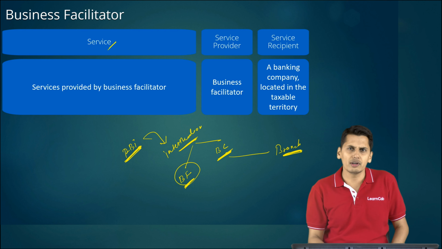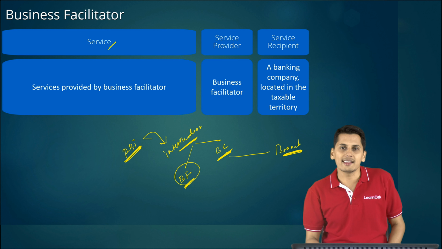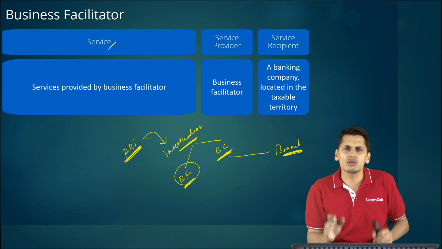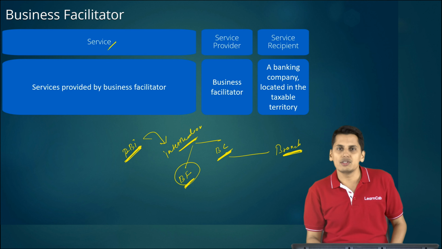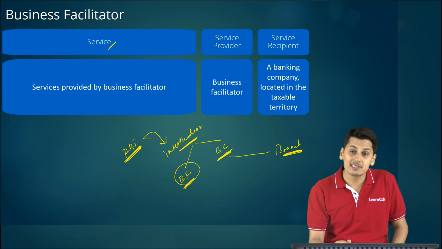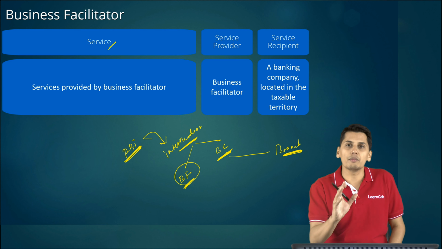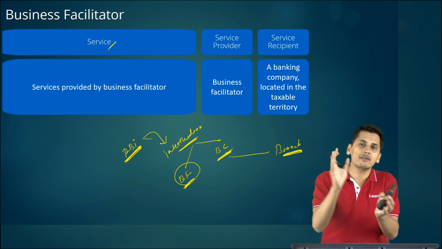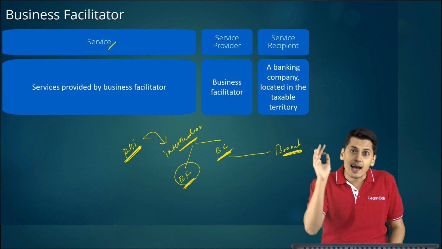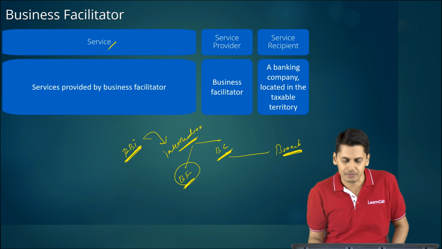So the coverage of this intermediary is broader compared to a business facilitator. On a larger sense, a business facilitator is a normal intermediary, while a business correspondent technically acts like a branch of a bank. Transacting with a business correspondent is as good as transacting with the branch of the bank itself.